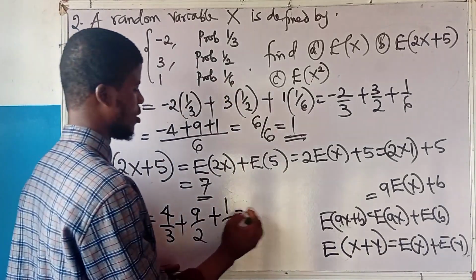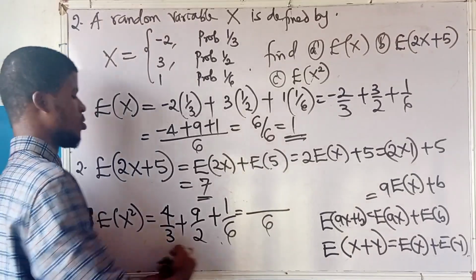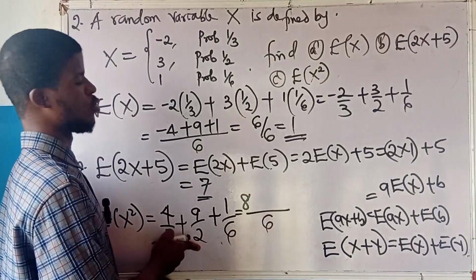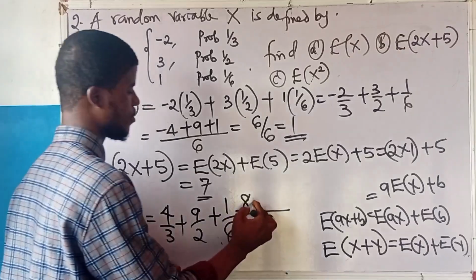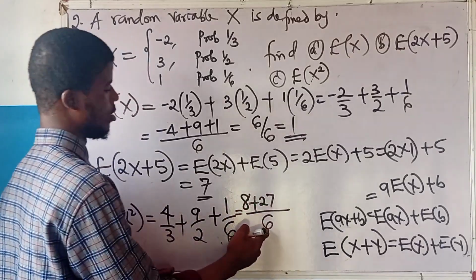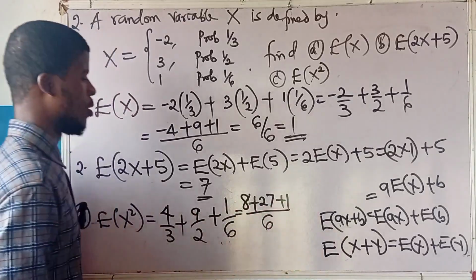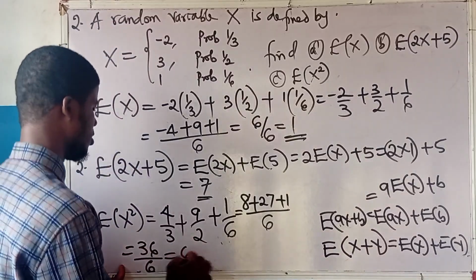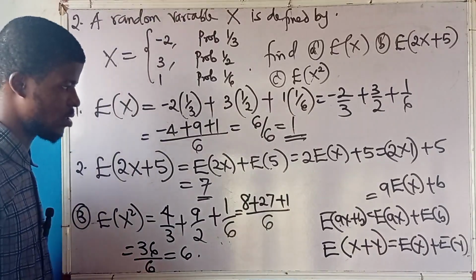What's the LCM? LCM is 6. 6 divided by 3, 2. 2 times 4, 8. 6 divided by 2, 3. 3 times 9, 27. 6 divided by 6, 1. 1 times 1, 1. This is simply 36 over 6. And that's 6. So the expected value of x squared is 6.